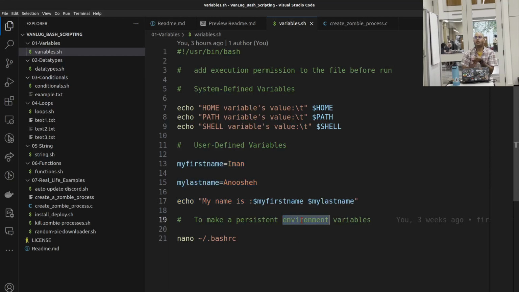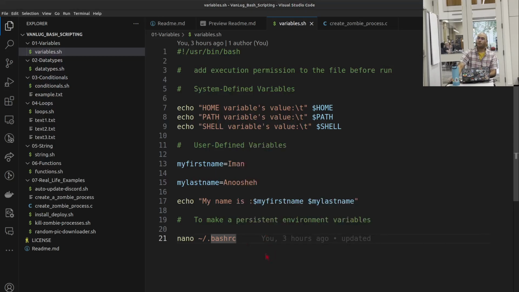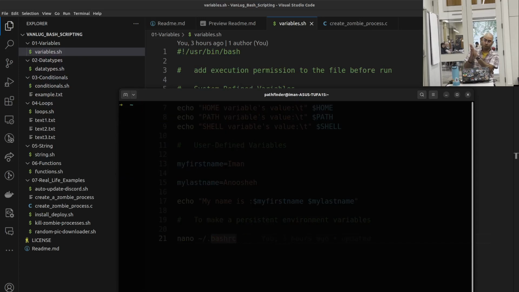Note, if you want a variable to exist always when the system runs, or when we open up our computer we already have those variables set, we can put them in the RC file. So if we are using bash, it's bashrc. If you're using Z shell, it's zshrc. So for example, let me exit here, clear up. All right, I'm in Z shell now. Okay, I want to add a variable. So I'm going to edit my